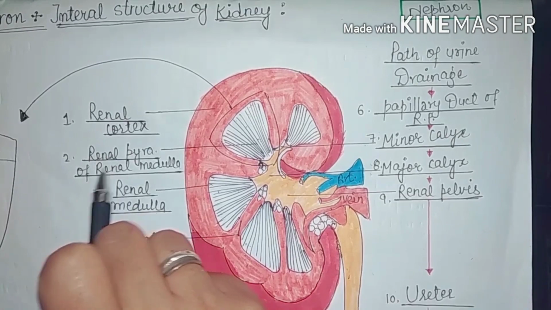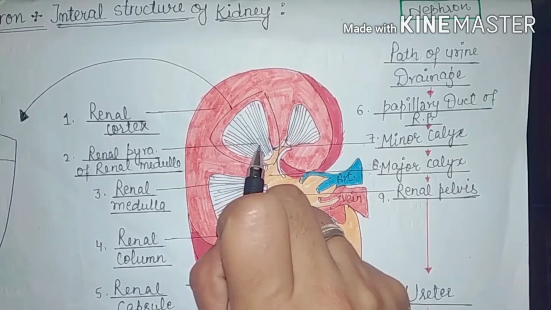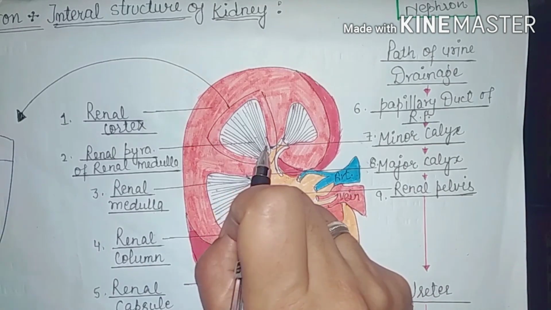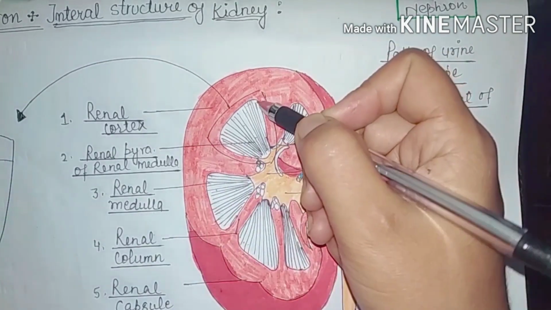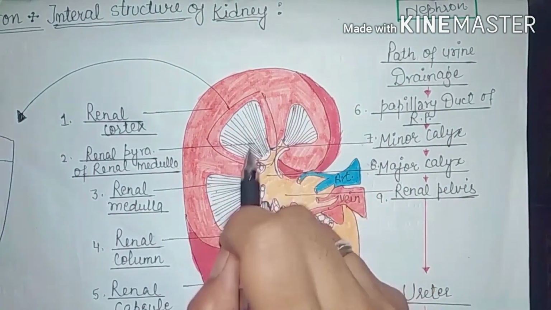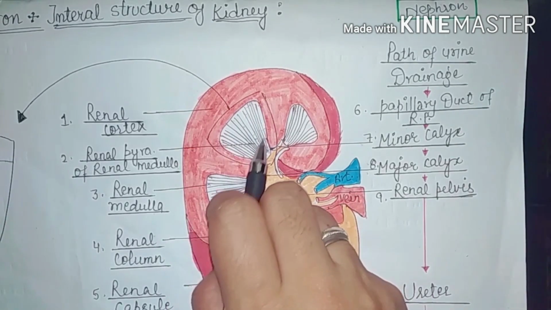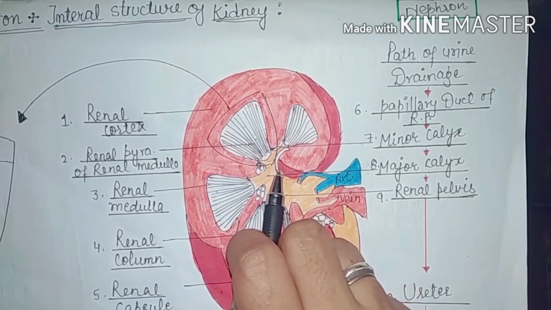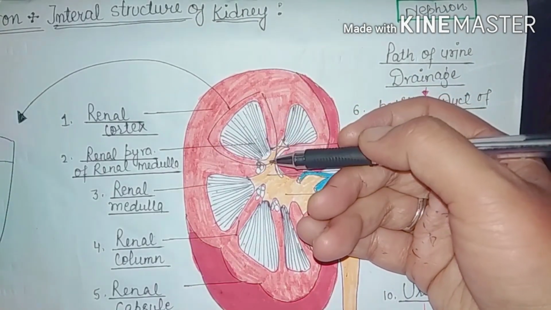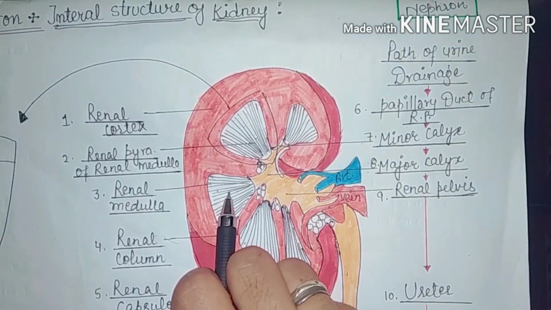Here the renal pyramid of the renal medulla is also present. This is a pyramid type structure, so it is known as a pyramid. It is triangular in structure and composed of many tubules. In this triangular shaped structure, the nephrons are present in between. In one renal medulla, about 1 million nephrons are present, which are responsible for the filtration of waste material and balance of electrolytes, and acid base balance.